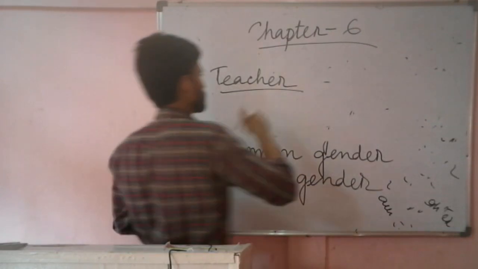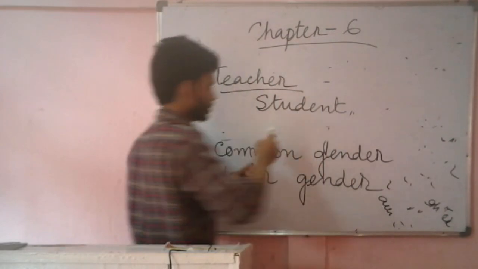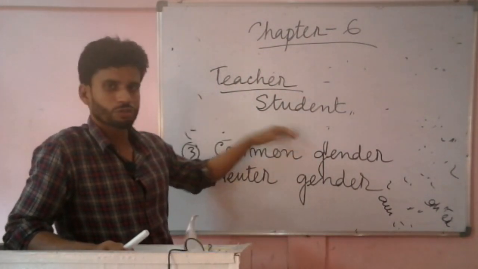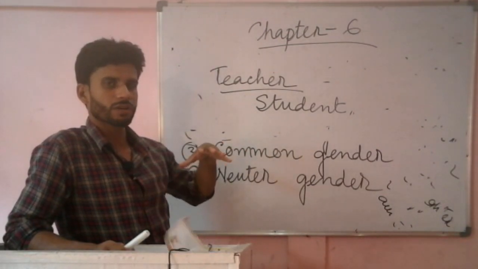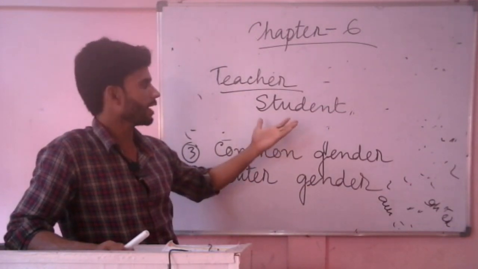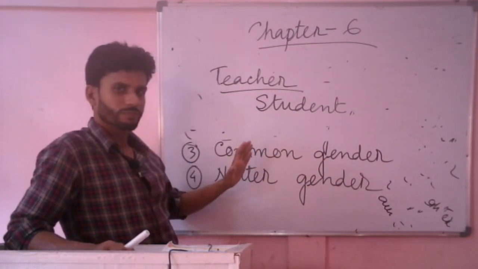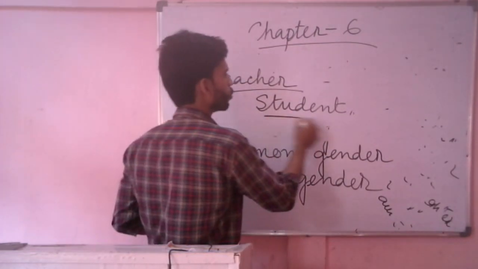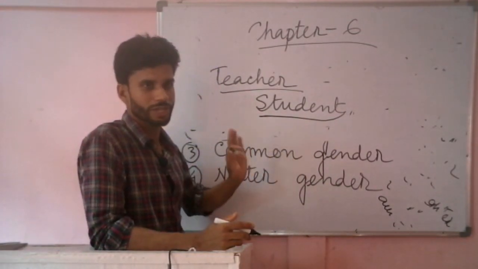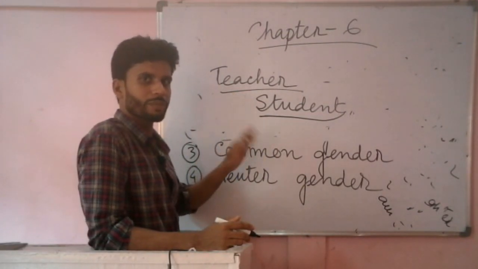If I write student here, when I speak about a student, this student can be a boy and can be a girl as well. So when I say student, it indicates both. When I say teacher, it may be a man and may be a woman.